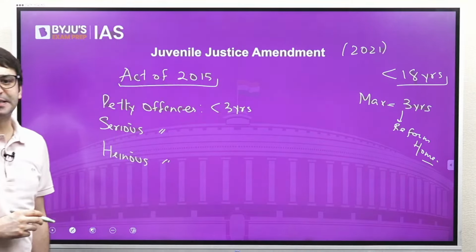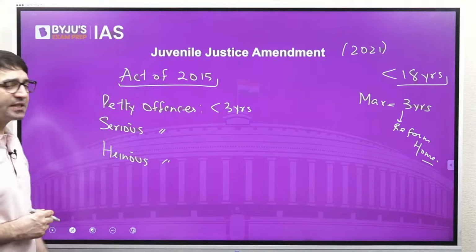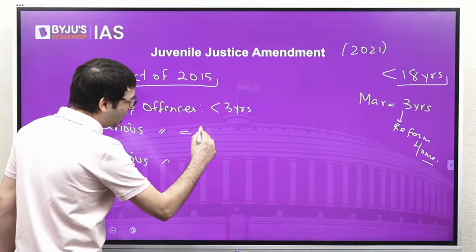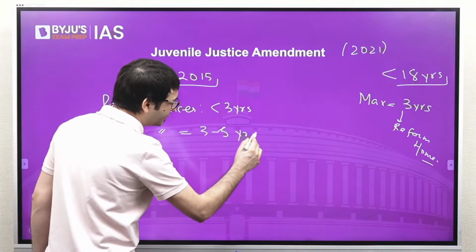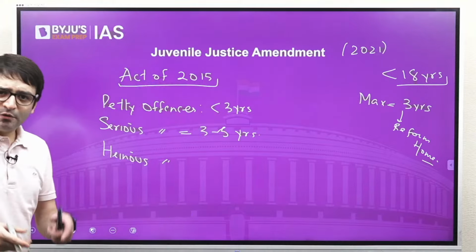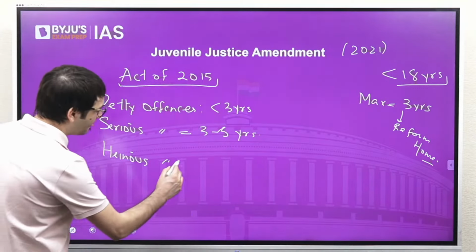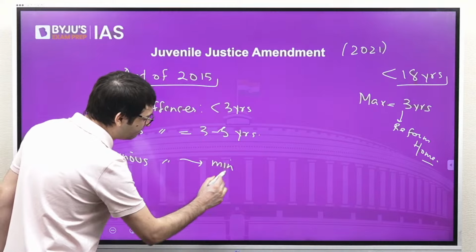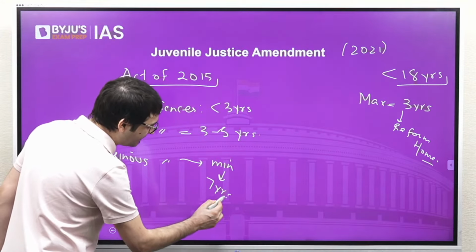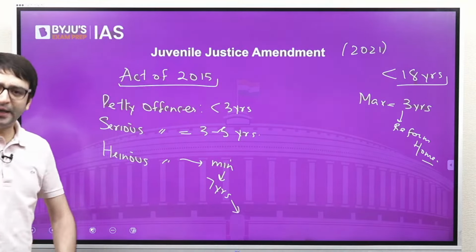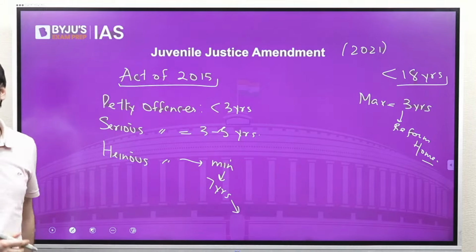For which the punishment is less than 3 years. Which are the serious offences? For which the punishment is 3 to 5 years. Which are these heinous offences? For which the minimum punishment is 7 years in the Indian Penal Code or in any other law.